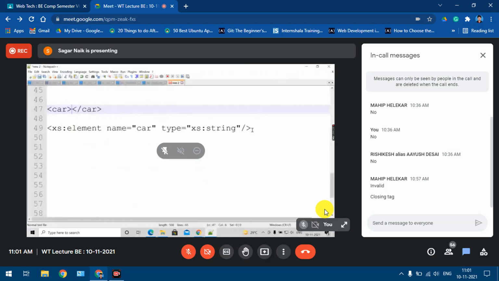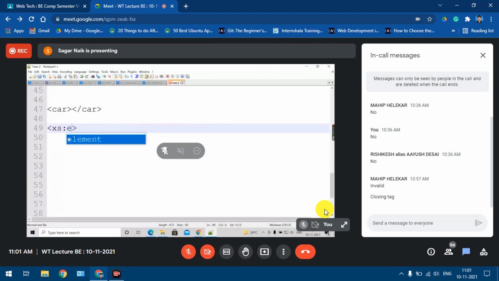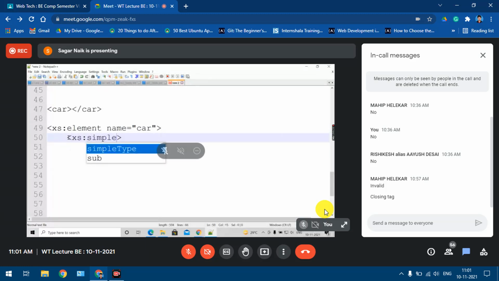So again, I'll start defining this element now, car. How to define it? xs:element name equal to, what is the element name? Car. Then what do I have to say? Since I'm going to put some restrictions on this, it won't turn out to be a complex element. Still, it is a simple element. So I'm saying xs:simpleType.